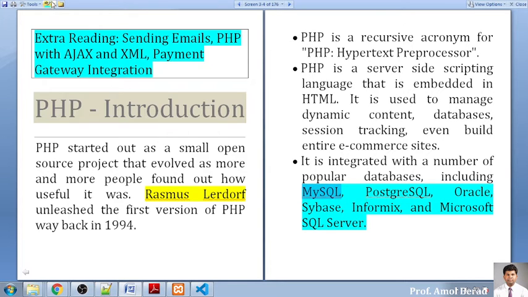So we will be working on this server called XAMPP. XAMPP server for us is most important. We will work with MySQL, but you can integrate your PHP application with PostgreSQL, Oracle, Sybase, Informix, and Microsoft SQL Server also. So no issue as far as database connectivity is concerned.